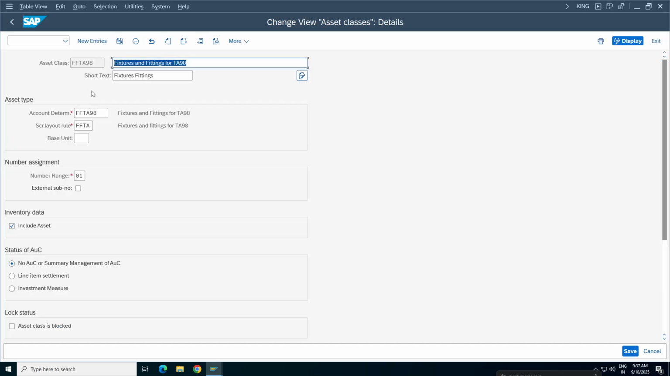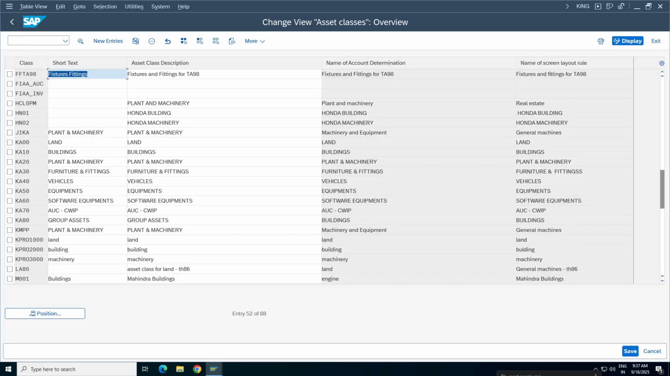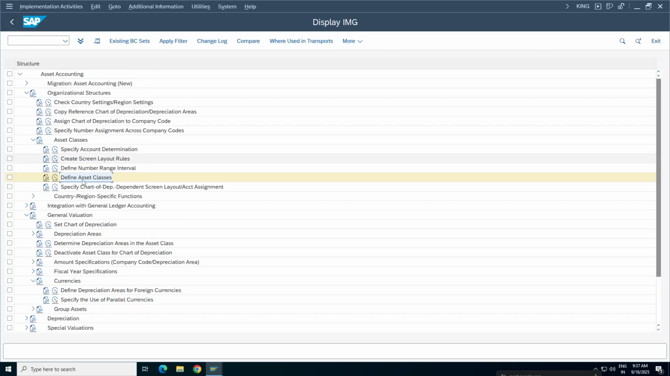Here, double-click and you will see account determination, assign it; screen layout, assign it; number ranges. Three steps, the first three steps. And don't change any other parameters. Come back. Okay, so your master data is done. You can close this one.